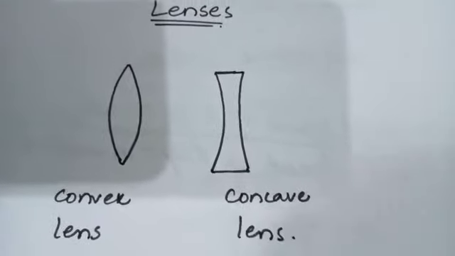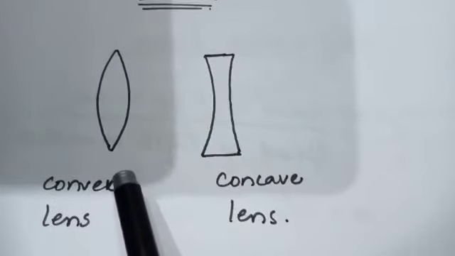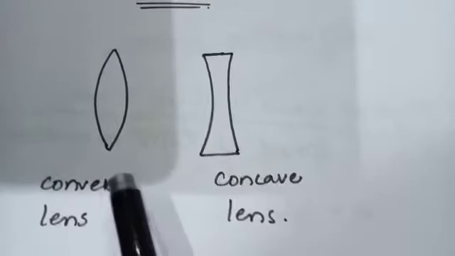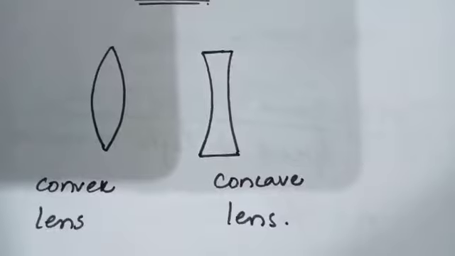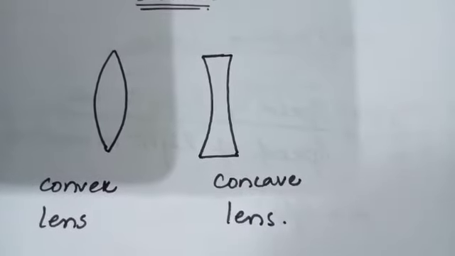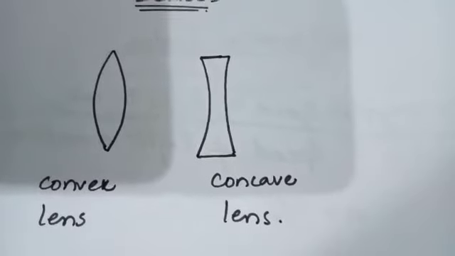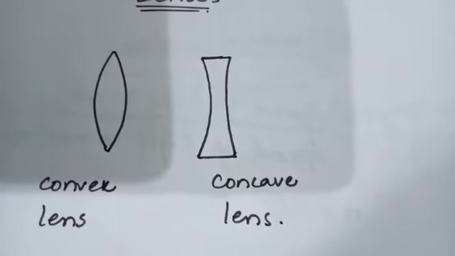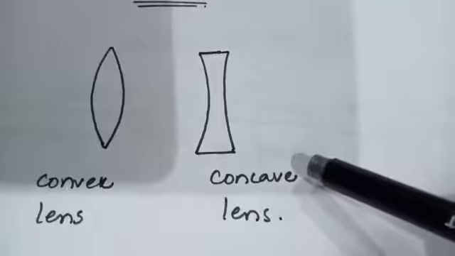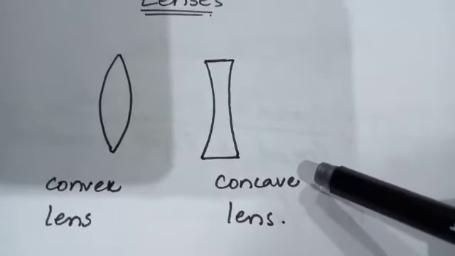The lens is thick at the center and thin at the edges. Another type of lens causes the parallel rays of light to diverge from a point. This is called a concave or diverging lens. This lens is thin at the center and thick at the edges.